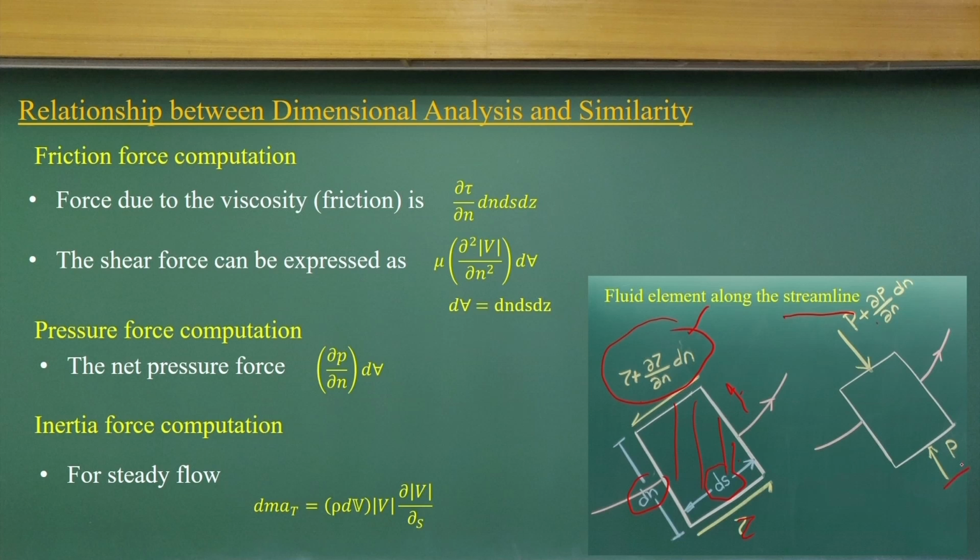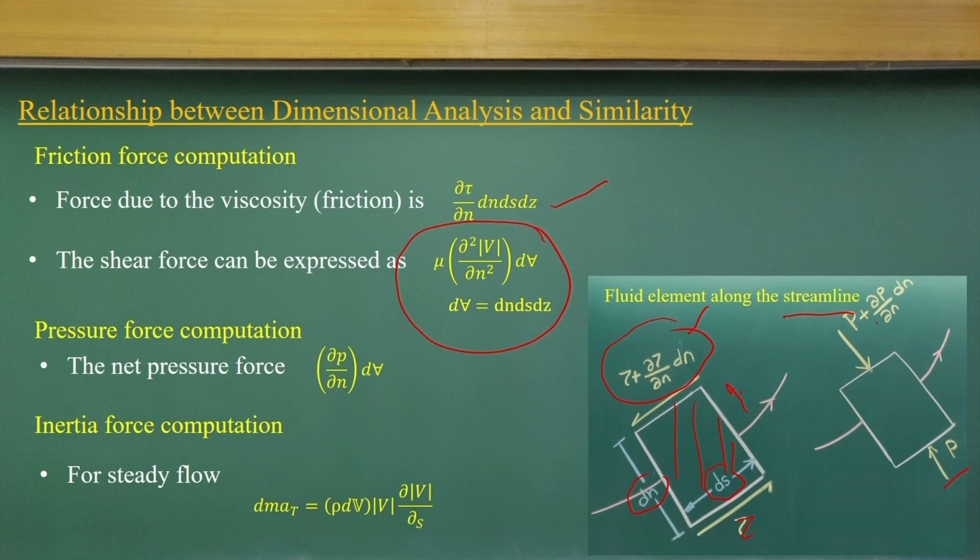Then you can compute the force due to the viscosity, which is the change of shear stress times the volume. If you put in Newton's law of viscosity, you get this part.